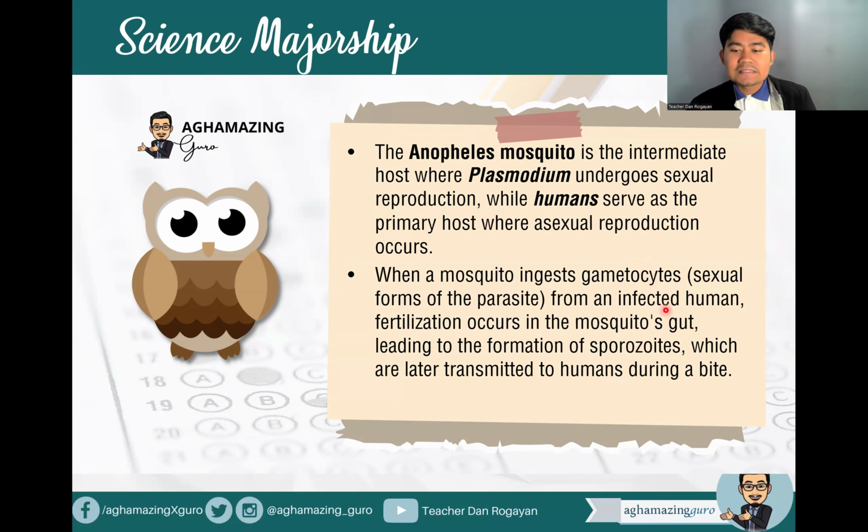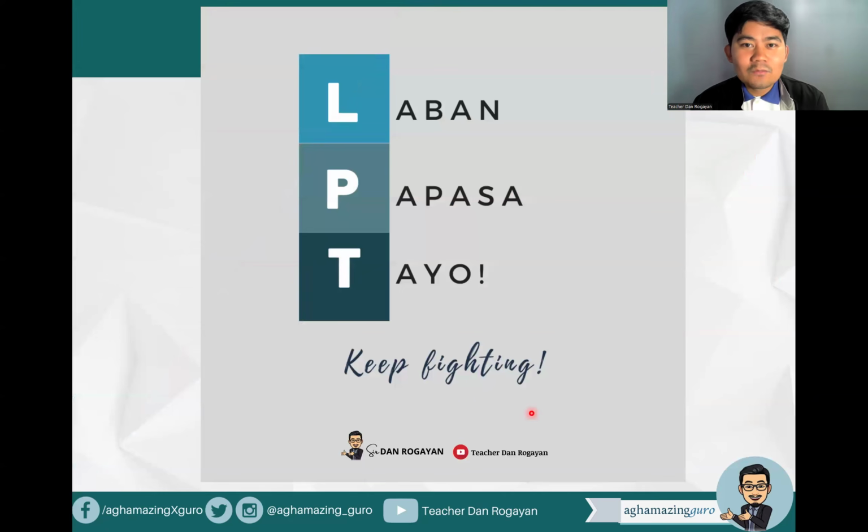Right? So when a mosquito ingests gametocytes or sexual forms of the parasite from an infected human, fertilization occurs in the mosquito's gut, leading to the formation of sporozoites, which are later transmitted to humans during a bite. That's why Plasmodium species are causative agents for malaria. It could be Plasmodium vivax or Plasmodium falciparum. Okay? So I think that's the end of our 10-item drill for this episode for microbiology and parasitology.